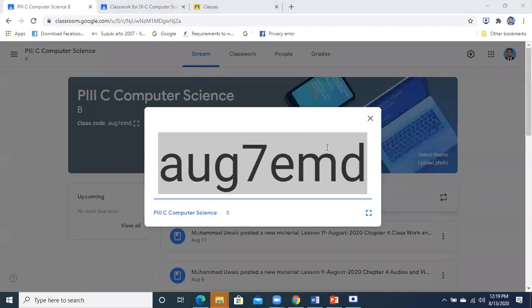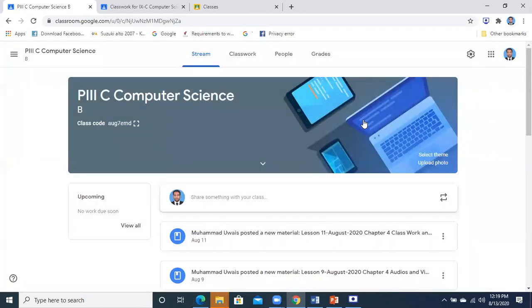So students, today we are going to start the new chapter, which is basically chapter number 5.